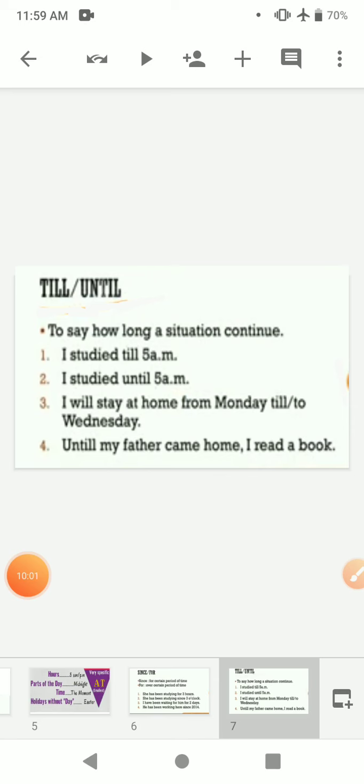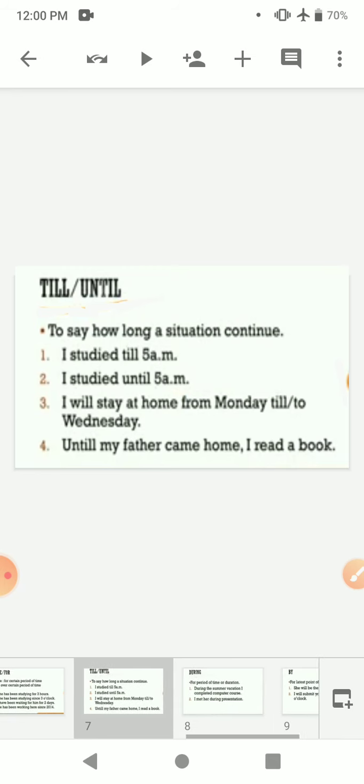In example 3, if Monday was not mentioned here, like if it was written I will stay at home, then we can write I will stay at home until Wednesday, and it would be perfect. But if you are saying any fixed period of time or point, from Monday to Wednesday, then using until is totally incorrect. So use either till or to.